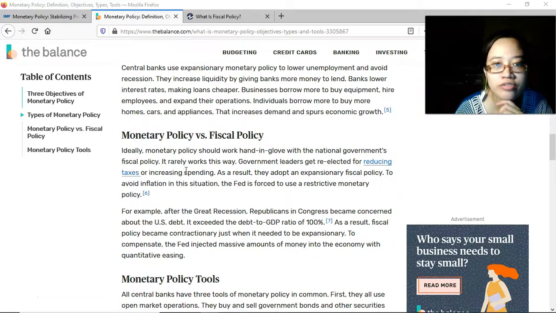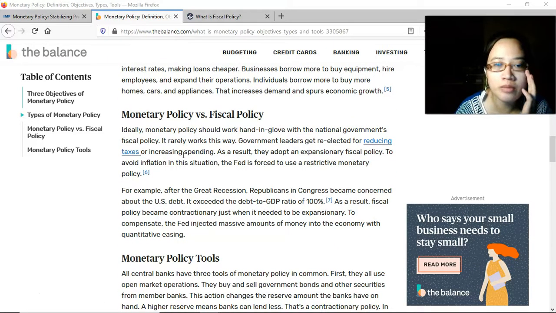Monetary policy versus fiscal policy. Ideally, monetary policy should work hand in glove with the national government's fiscal policy. It rarely works this way. Government leaders get re-elected for reducing taxes or increasing spending. As a result, they adopt an expansionary fiscal policy. So to avoid inflation in this situation, the Fed is forced to use a restrictive monetary policy.